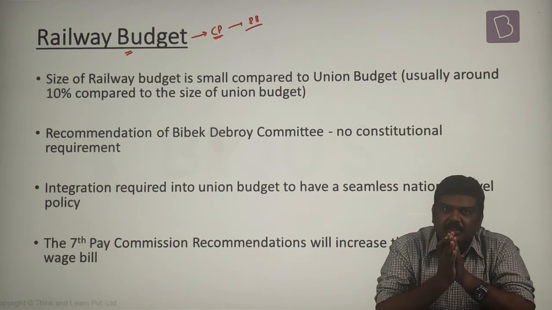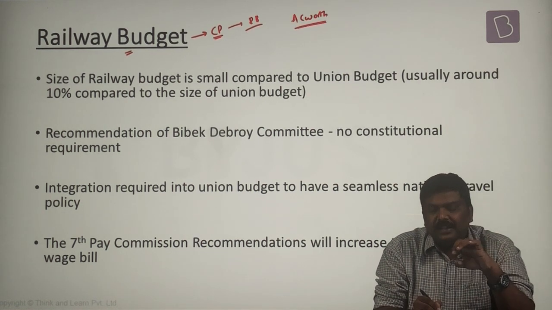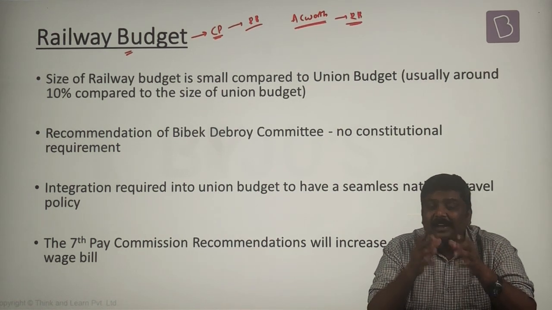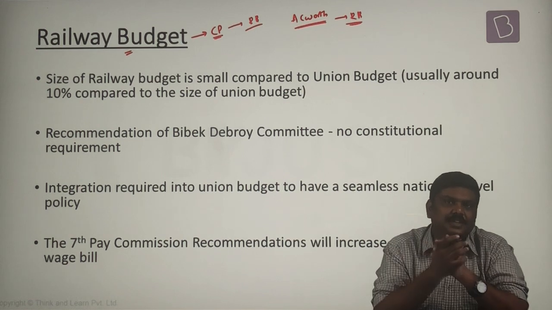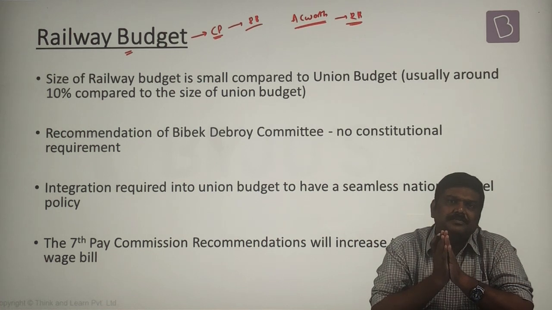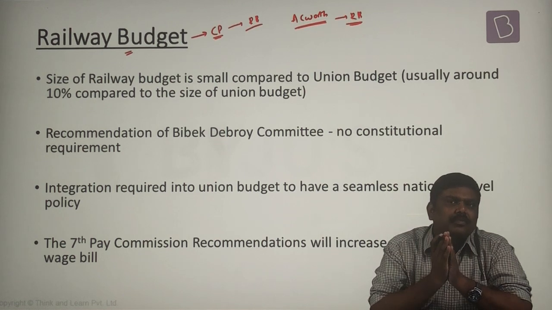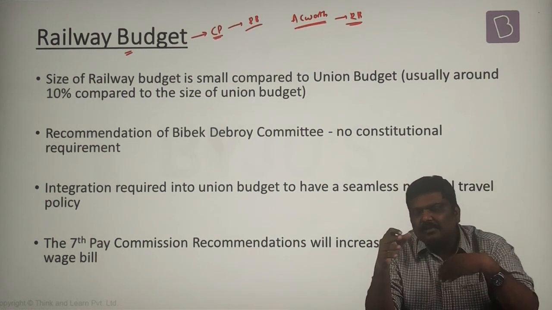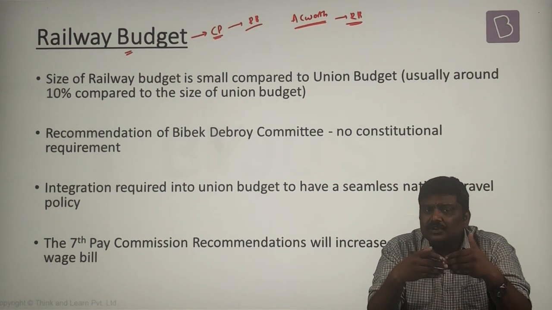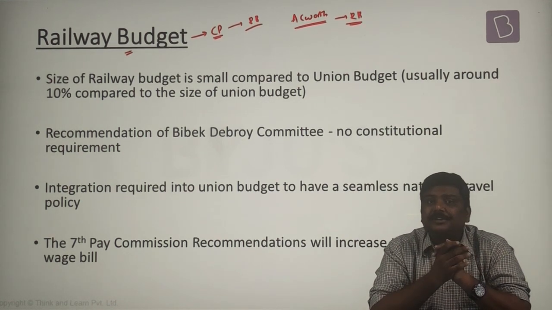Before independence, a committee was set up called the Acworth Committee. This committee recommended that there should be a separate railway budget. That is the reason that in the mid-1920s, we started to have a separate railway budget. And we continued to follow this convention even after independence. But over a period of time, the importance of railways has come down. And as per recommendations given by various committees, such as the Bibek Debroy Committee, since there is no constitutional mandate to have a separate railway budget, why don't we merge the railway budget with the union budget?